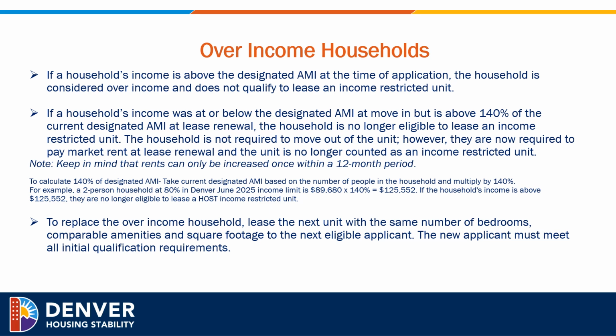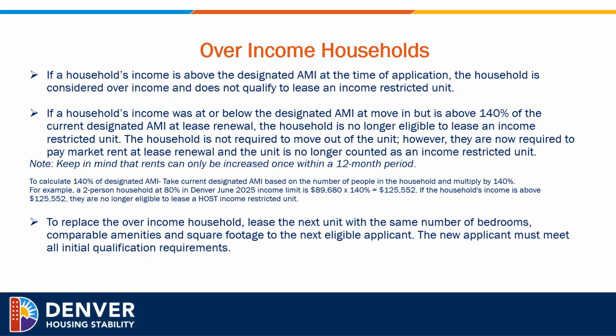For over-income households, if a household income is above the designated AMI at the time of application, the household is considered over income and does not qualify to lease an income restricted unit. If a household's income was at or below the designated AMI at move-in, but is above 140% of the current designated AMI at lease renewal, the household is no longer eligible to lease an income restricted unit.